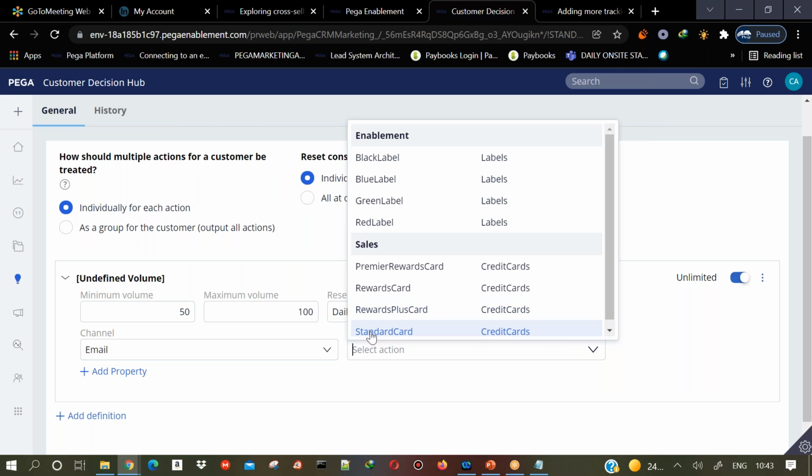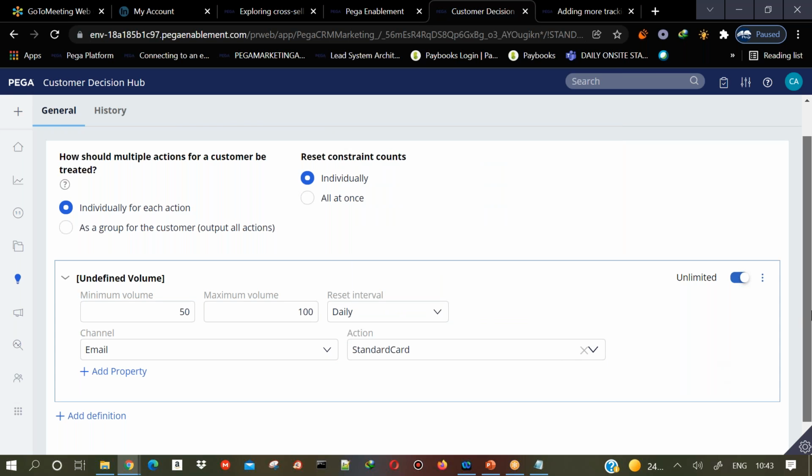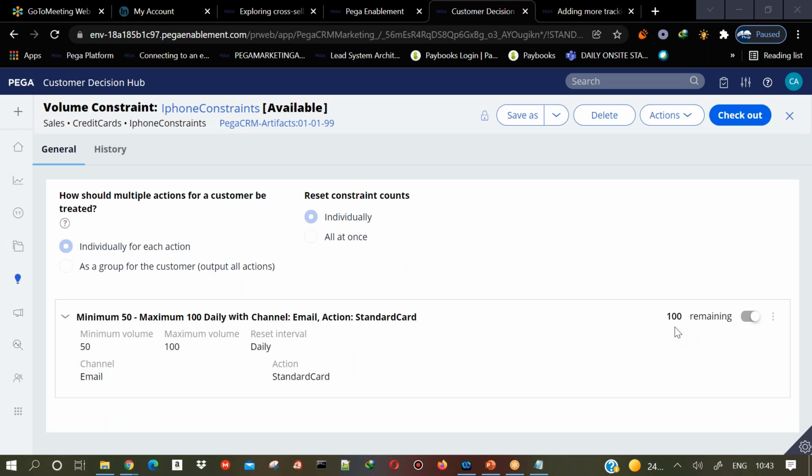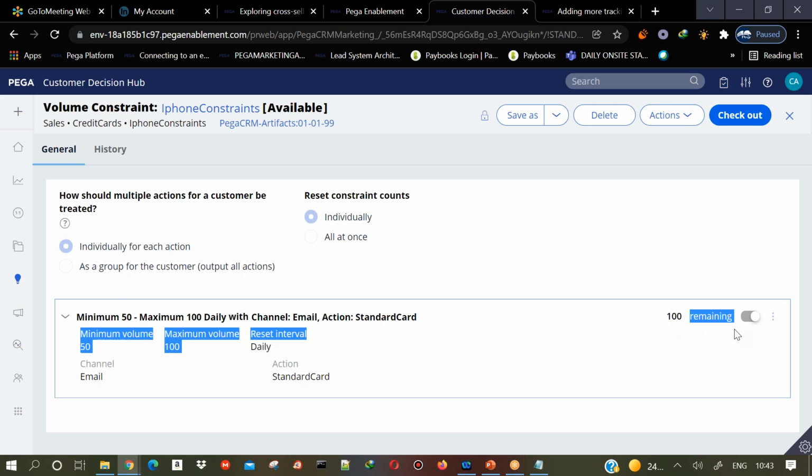So here you can just select the offer name, right? I'll just select that offer name and save it. Now every time the campaign executes, it will keep exhausting this. Let us say 10 emails it has sent, then this count will become 90 remaining. Let us say it has sent 50 emails, then this count will become 50 remaining. Once it becomes 0, it will no longer send the standard card offers. Got it or not?